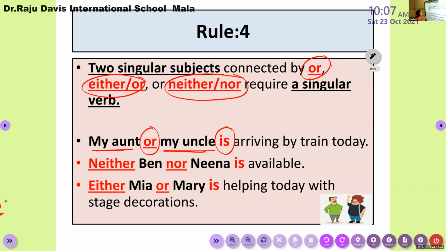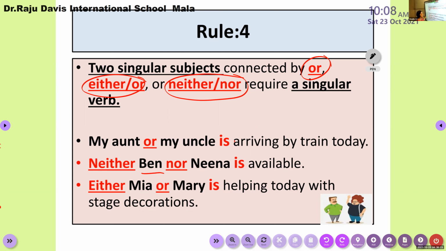So two singular subjects: if they are connected by or, either or, neither nor, the verb should be in singular form. Now look at the second example. Neither Ben nor Nina is available. They both are not available. No option. Nina is not available. At the same time, Ben is also not available. Neither nor is a negative word. So neither Ben, that means Ben is not available. Nina is not available. Neither Ben nor Nina is available.